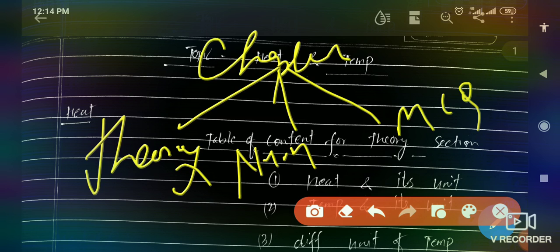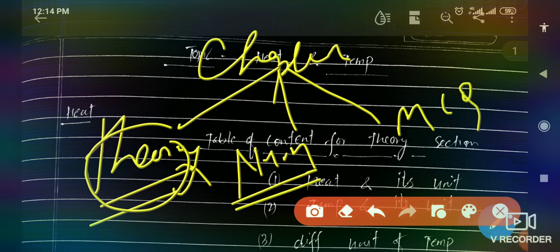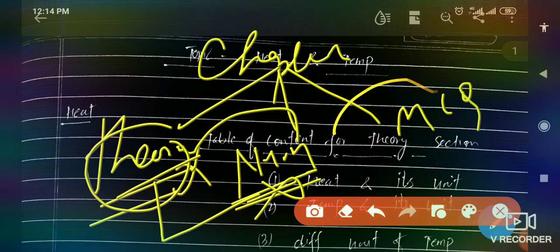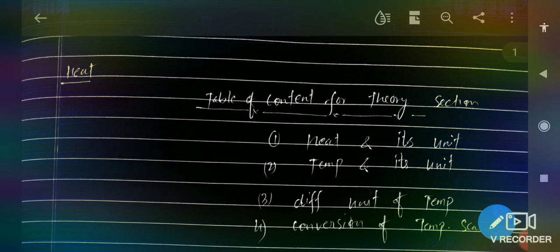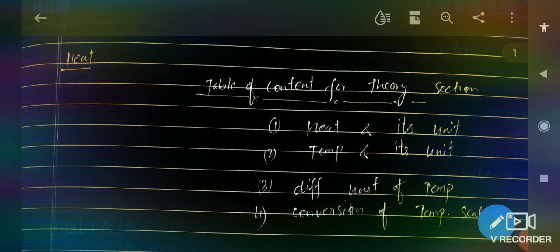If you are fully prepared for the theory section, then you will be able to solve the numerical section, and if you have prepared theory and numerical, then you will be able to solve the MCQ. So the first pillar is the theory section, which we cannot ignore. In this video we will complete all the theory section in depth and detail.